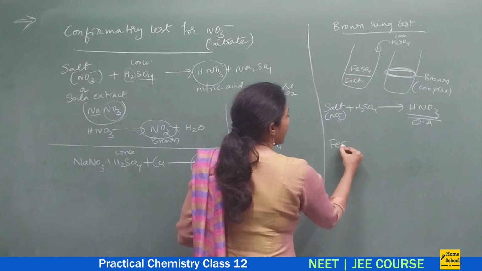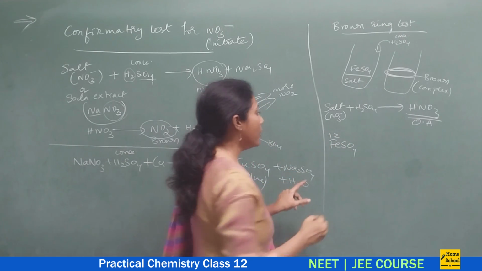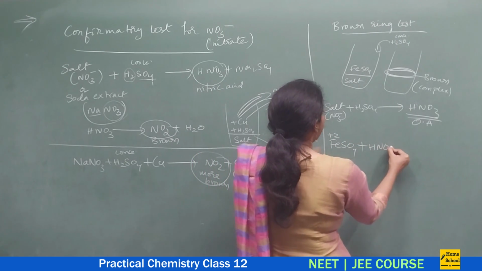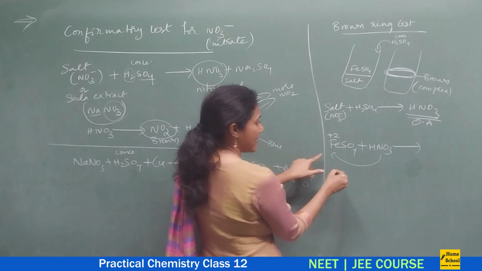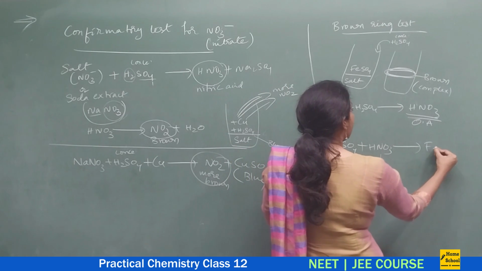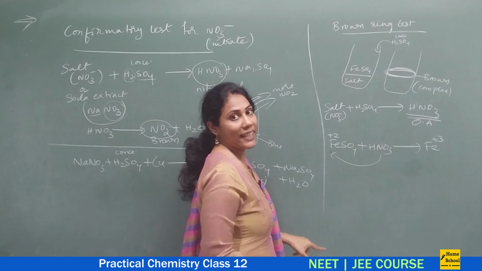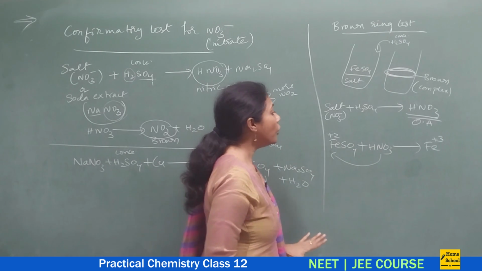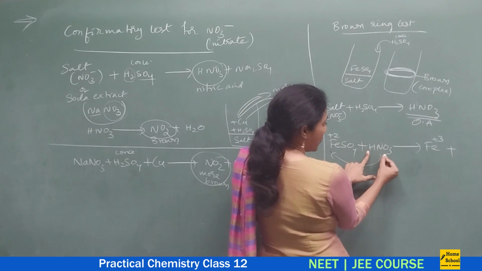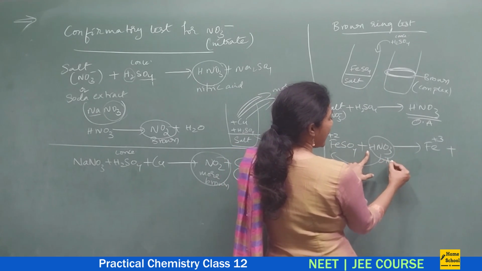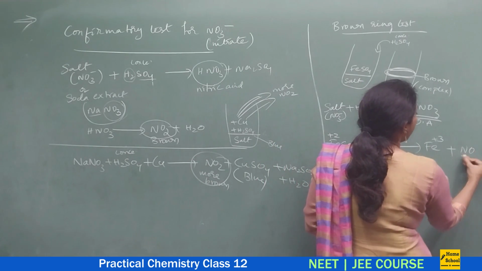Now, ferrous sulfate you are adding, right? So here Fe is there in the form of Fe+2 ion. So you have added HNO3, and now HNO3 is there in this solution. Ferrous sulfate is there, so this will oxidize this. I mean Fe+2 gets converted into ferric ions. So you would observe ferric ions, and this gets reduced. Always when an oxidizing agent does oxidation, it gets reduced. So it will get reduced to NO.